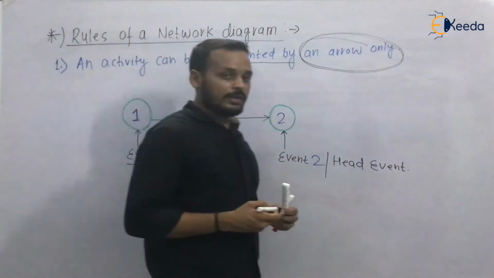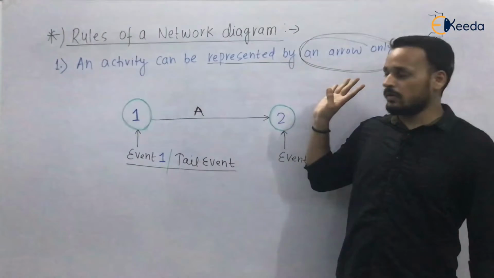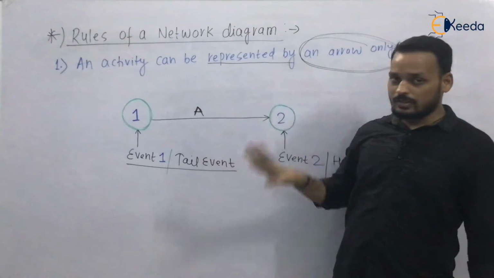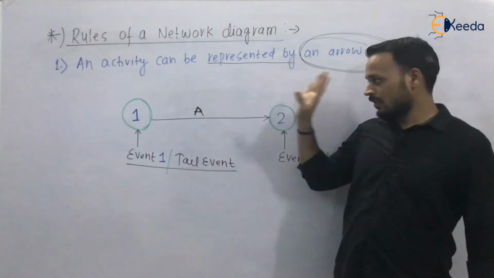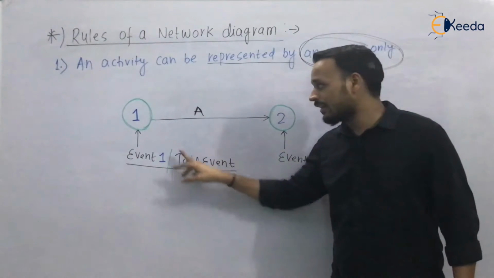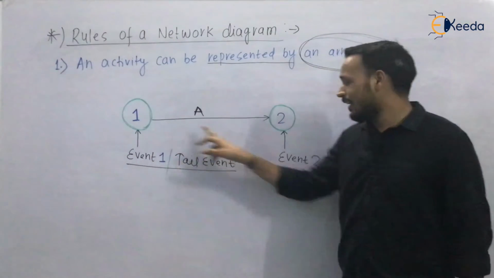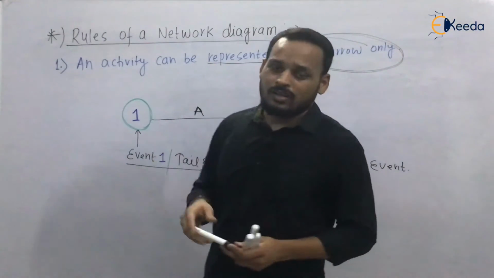So the first rule must be clear to everyone: an activity can be represented by an arrow. This is the tail event and this is the head event. The tail event says that the activity A has been started, and the head event says that the activity A has been terminated or completed.